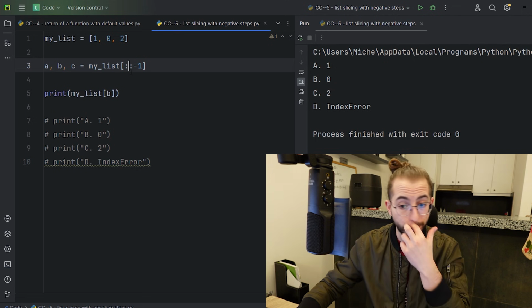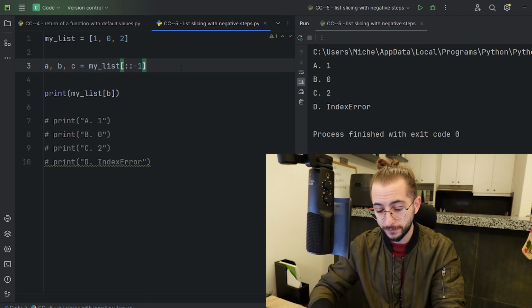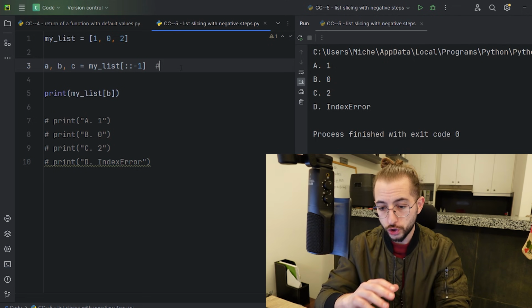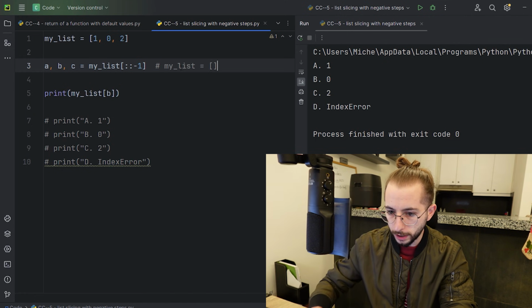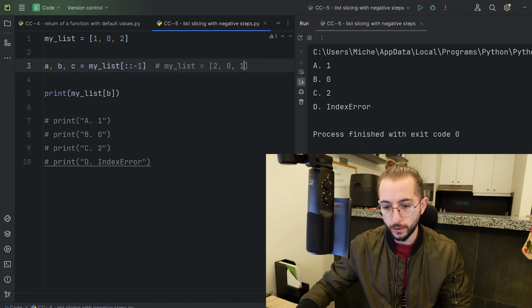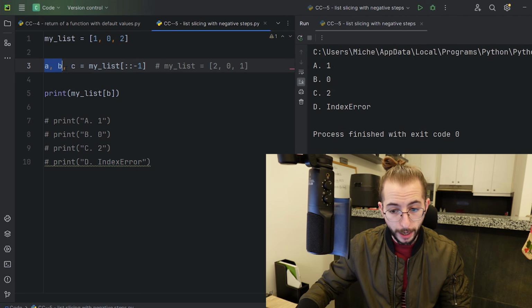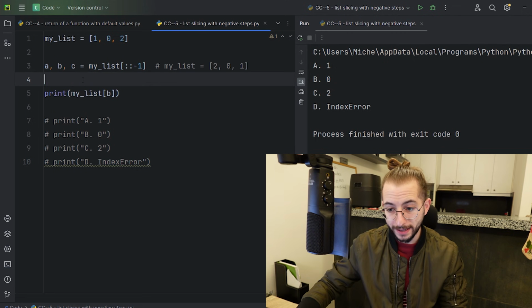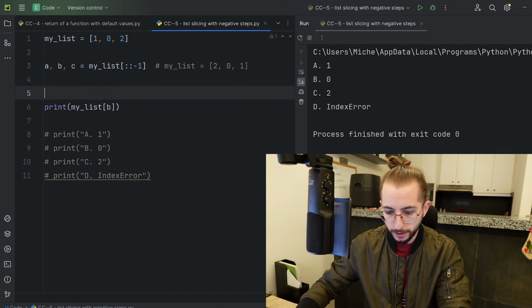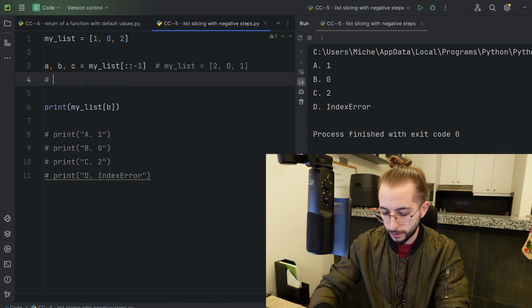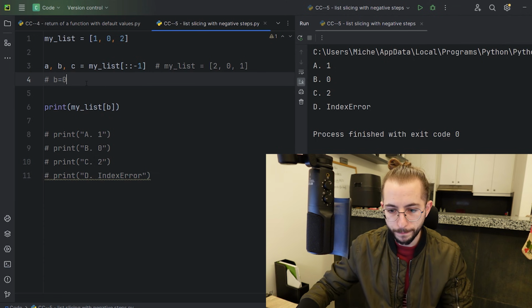I know, it's crazy, but because we're flipping it, because we're using a negative step, this is what happens. So now the result of this is going to be my list actually becomes equal to the following. So it becomes 2, 0, and 1, right? And then we do some unpacking right here, which means that A will take in 2, B will take in 0, and C will take in 1. And since we're using B right here, I'm going to just write down that B is equal to 0, right?